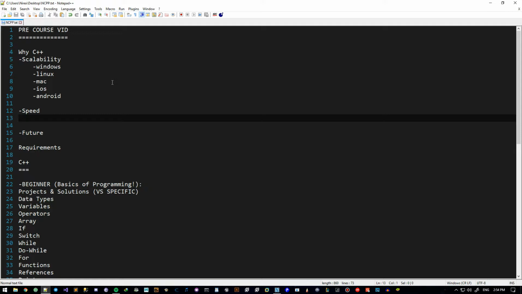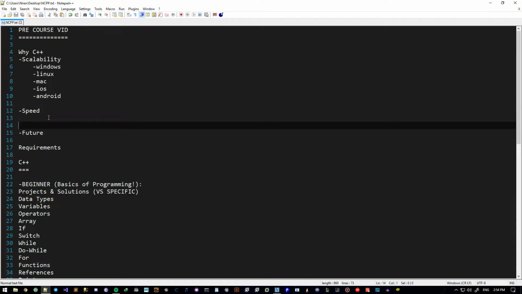A lot of programs are made in C++, like Notepad++, like Visual Studio, or a big part of Windows itself, Unreal Engine or CryEngine or any other engine you can think of. Mainly game engines or big programs or projects are made with C++ because of the speed it offers. So definitely speed is a big factor in this question of why should we use this language.